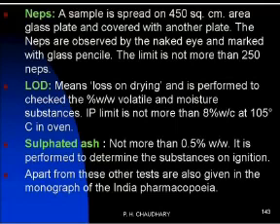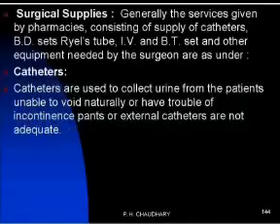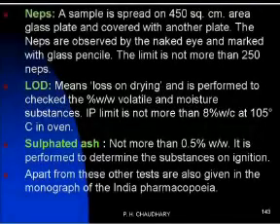Then LOD, that is loss on drying. The IP limit of LOD is not more than 8% weight by weight at 105 degrees centigrade in the oven, that is hot air oven. This is the limit of LOD. Then sulfated ash, not more than 0.5 weight by weight, determined on the substance on ignition. These are the important evaluation tests of the absorbent cotton wool as per the IP. So this is about the surgical dressing.